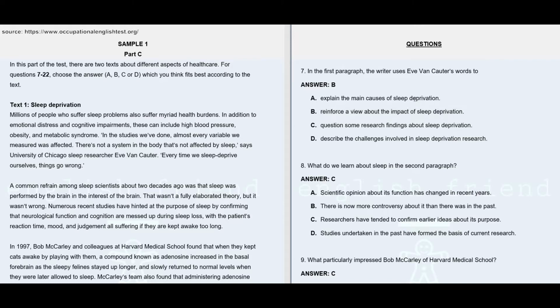Now option A says explain the main causes of sleep deprivation, which is clearly not given. In this paragraph, they have not given any information regarding the causes of sleep deprivation or why sleep deprivation occurs. So that's clearly not given.